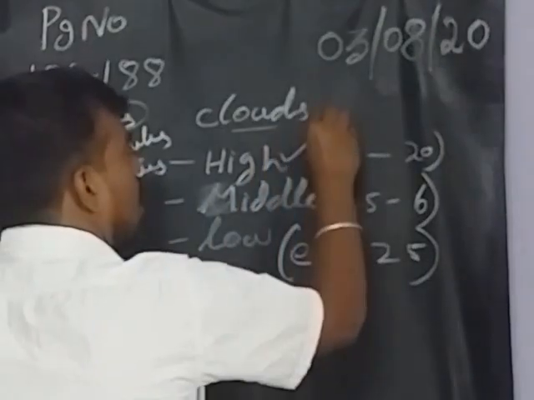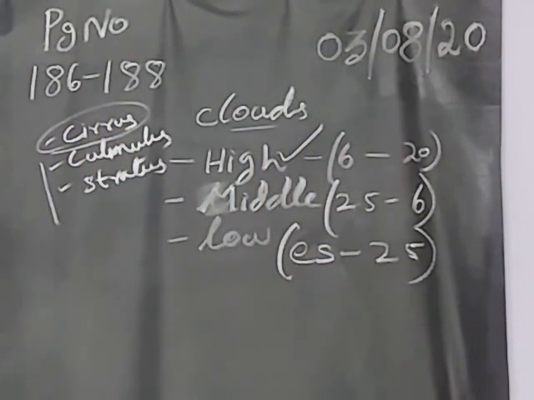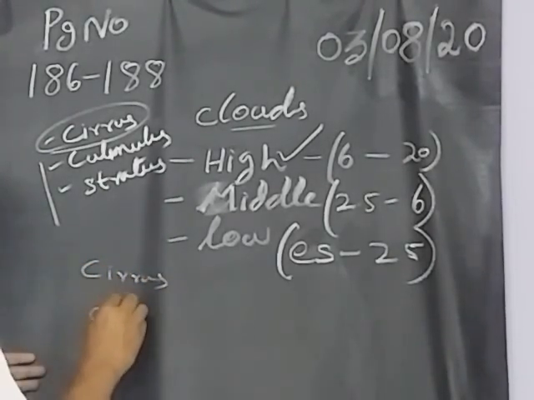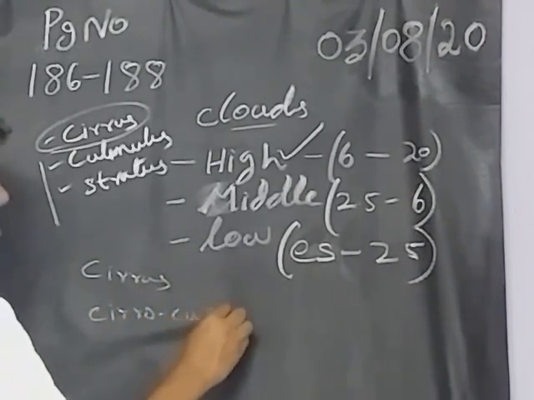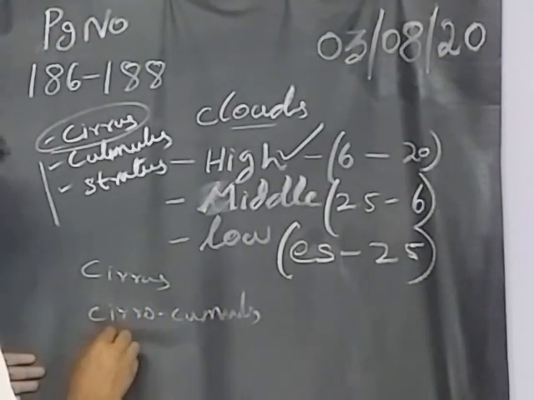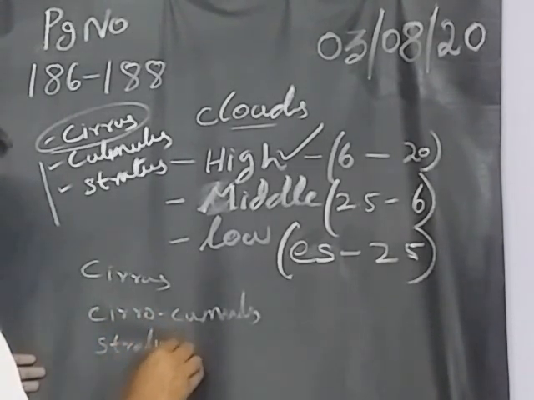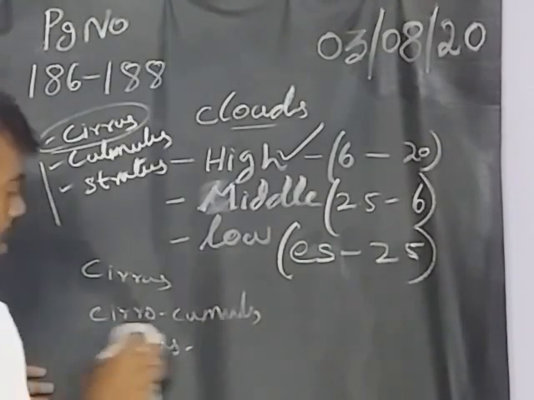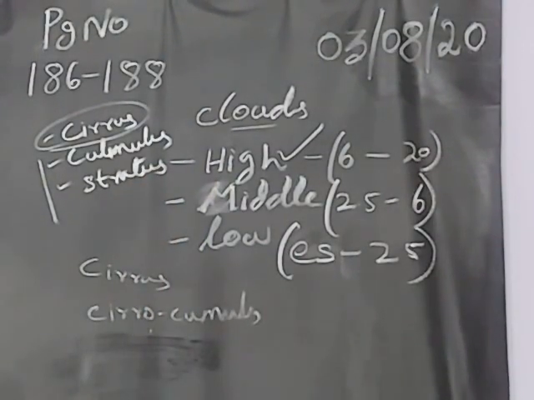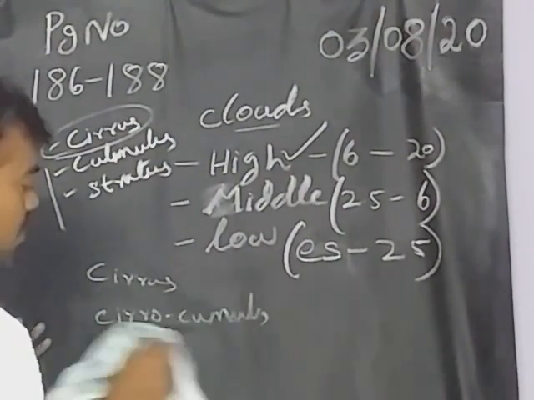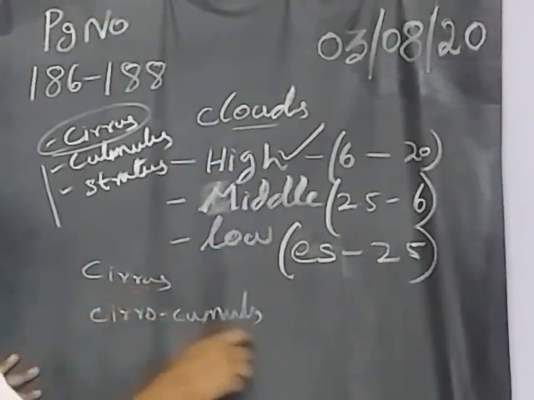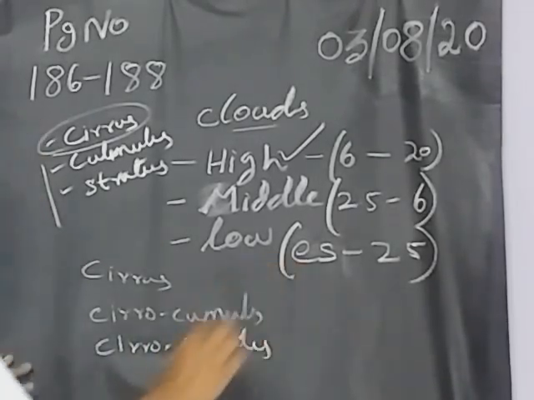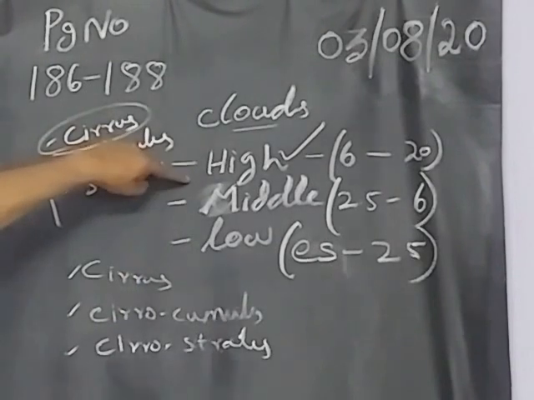Okay, so high clouds. What are the types of clouds we get in the high cloud? What are the shapes of the clouds we get? Cirrus, cirrocumulus, and cirrostratus. These are the types of clouds we get in the high cloud.